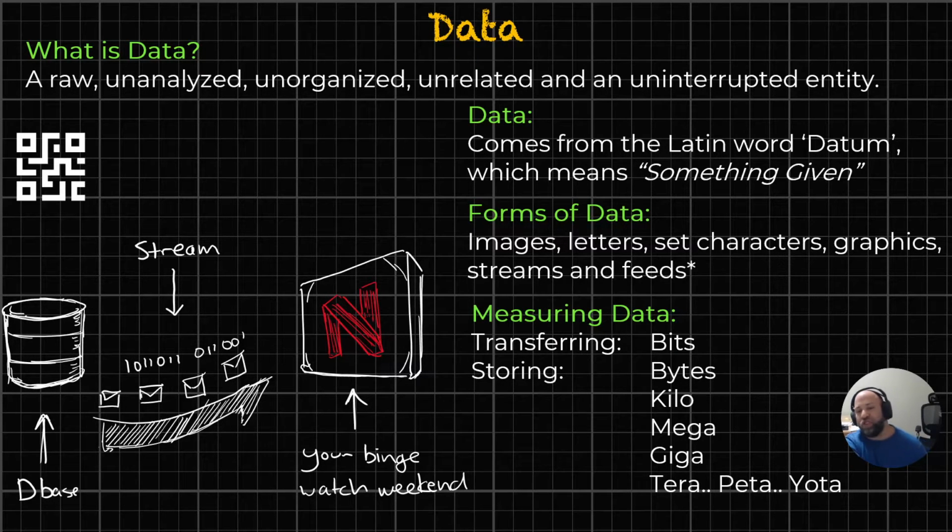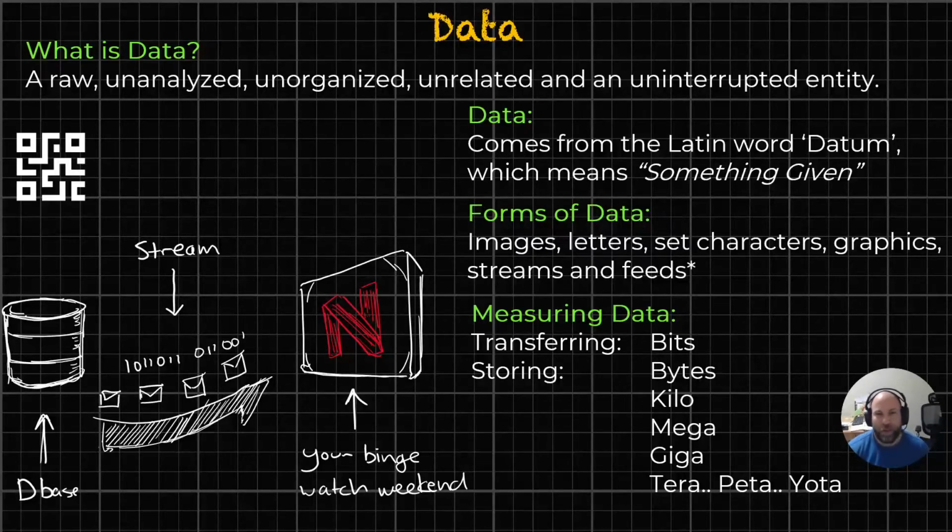We have a stream of information. And even though the data coming might be organized or related at the production point or the origin point, let's say a database, and then it comes together in our browser or our TV or whatever we're watching it on, in the process of coming across it isn't organized. It's actually the exact opposite. It's almost chaos, and we're going to talk about that a little bit more.